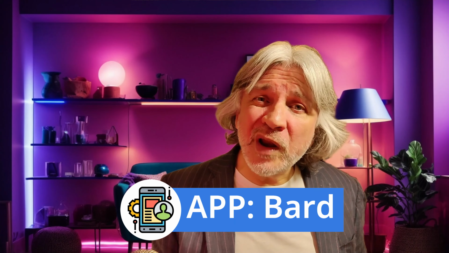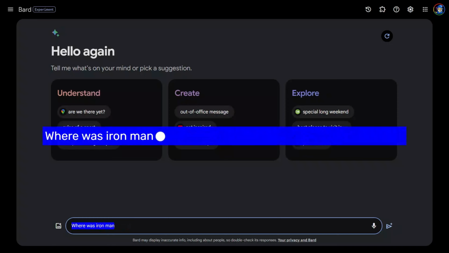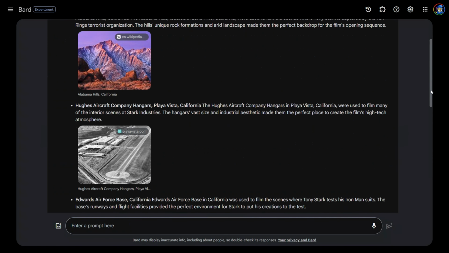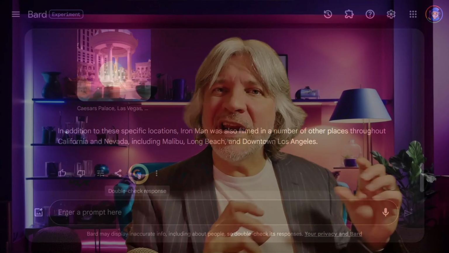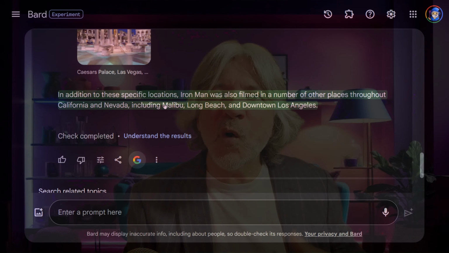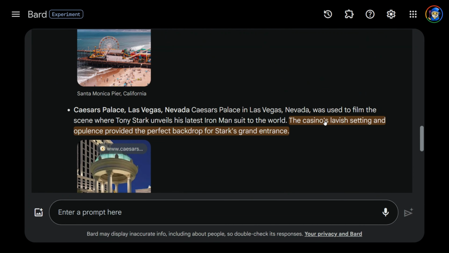Google has not taken this lying down, of course, and has created its own AI chatbot called Bard. You can find Bard at bard.google.com. Where was Iron Man filmed? Bard's results include references by default, but it has an additional trick up its sleeve. If you press the Google button, it'll do an additional search and then highlight facts that it's found on the internet within the text. Perhaps more importantly, it also highlights facts that it couldn't verify and so could be incorrect.